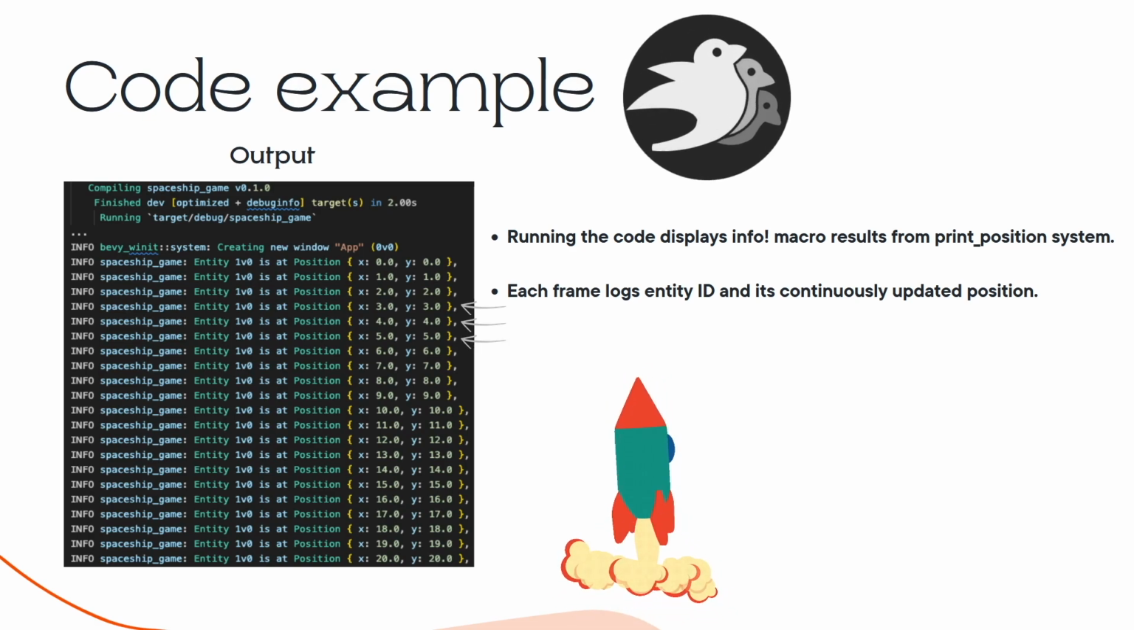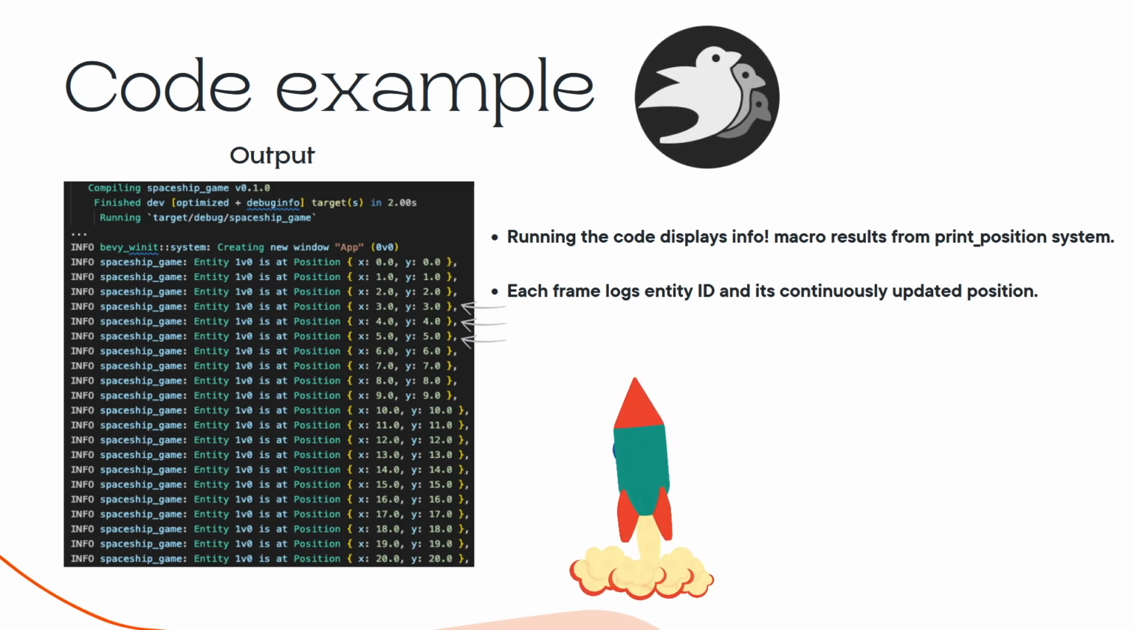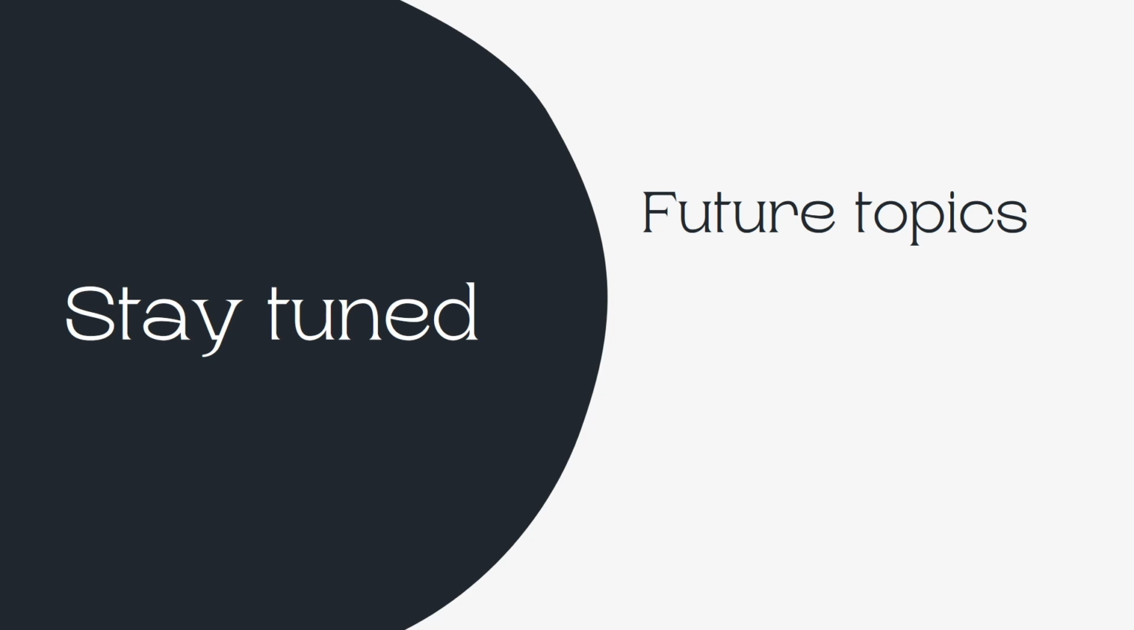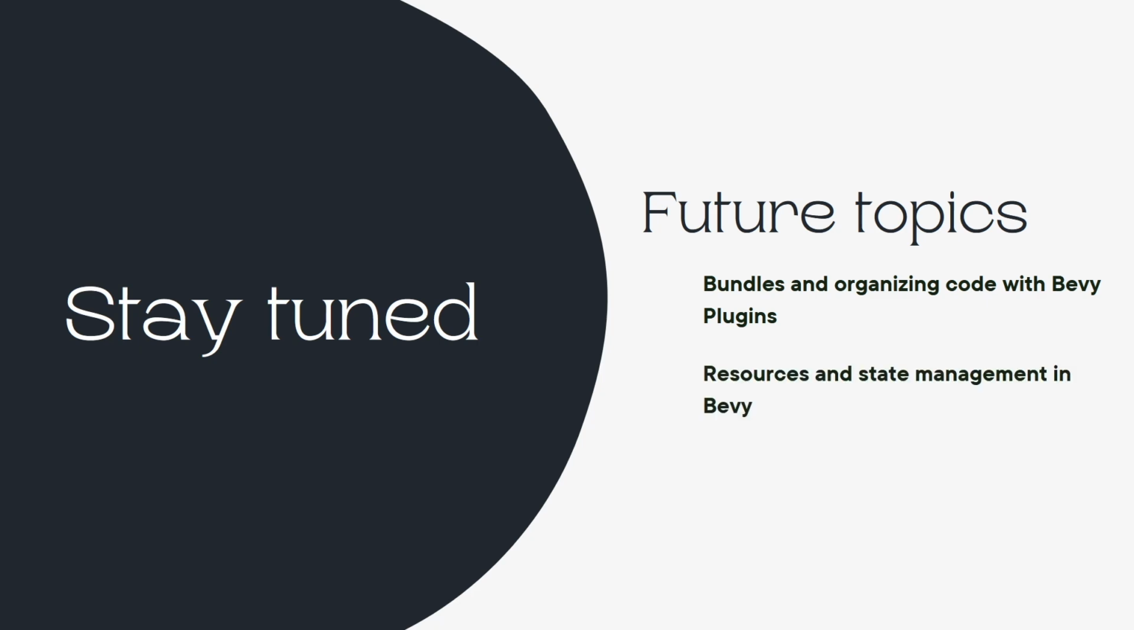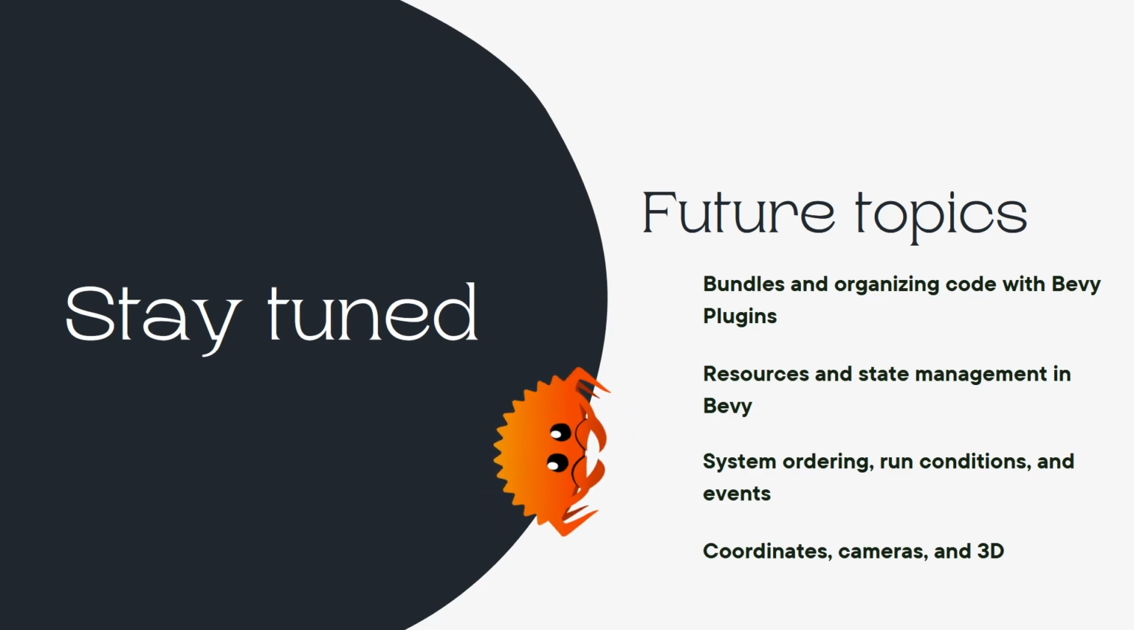I hope you stay tuned because I have a lot more topics I want to cover in this series. I'm excited to share what I've learned using Bevy full-time for the past 6 months. Topics will range from organizing your code efficiently using bundles and plugins to understanding and managing global state with resources. We'll also learn about system ordering, run conditions, and events. We'll also step up our code examples. We'll explore Bevy's 3D capabilities and build some really neat examples that incorporate the topics we've learned in this video and future videos to come.